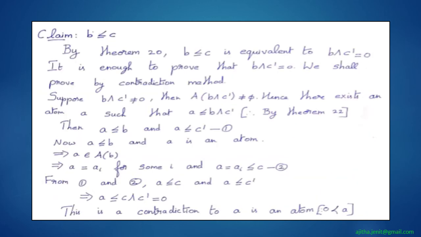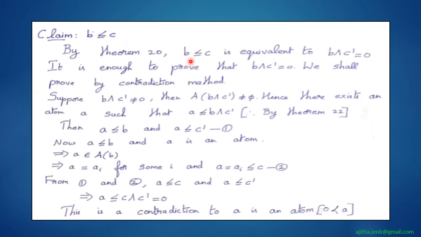Now we are going to claim that b is less than or equal to c. Already we have shown that c is less than or equal to b. If we claim that b is less than or equal to c, then we will get the result b is equal to c. So that's the one we have to prove.